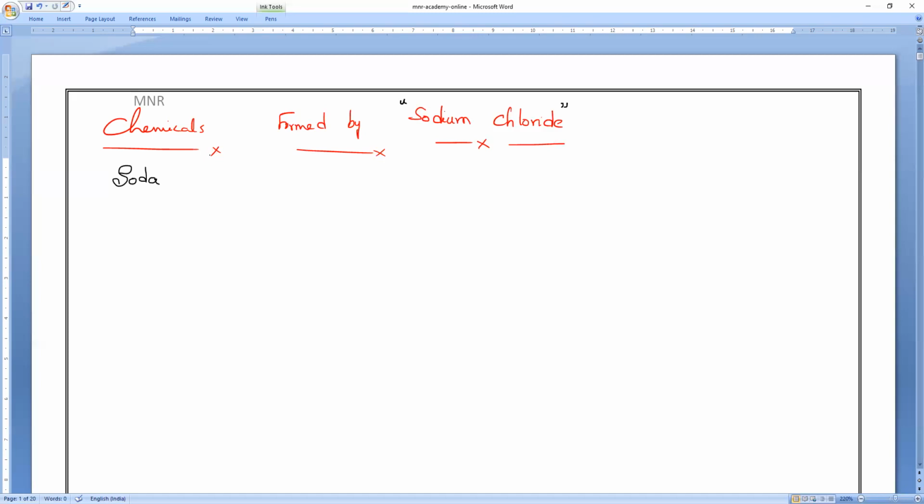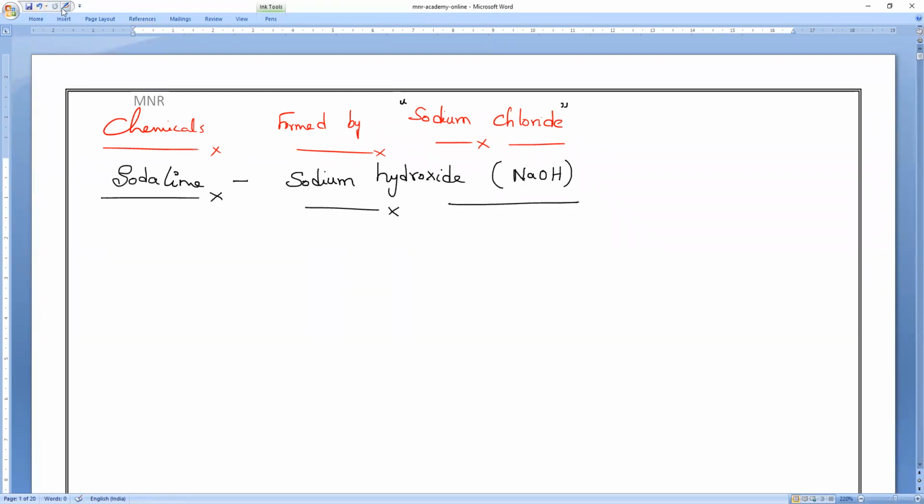Sodium hydroxide only we can call it as what? Soda lime and hydrochloric acid also. So let us see now the first one, which is produced by using a raw material called sodium chloride. By using sodium chloride as a raw material, we get what we used to call soda lime. Soda lime we used to call sodium hydroxide. Okay, everybody. What is the formula of this? Everybody, NaOH. Clear?